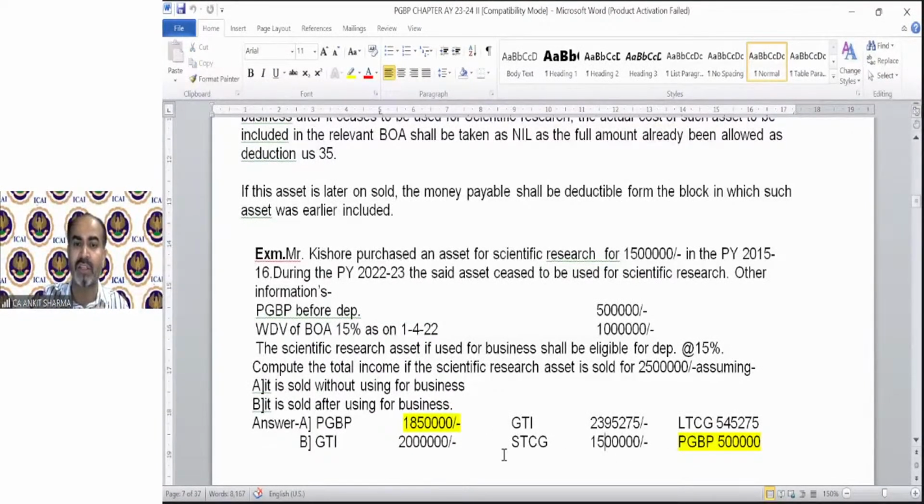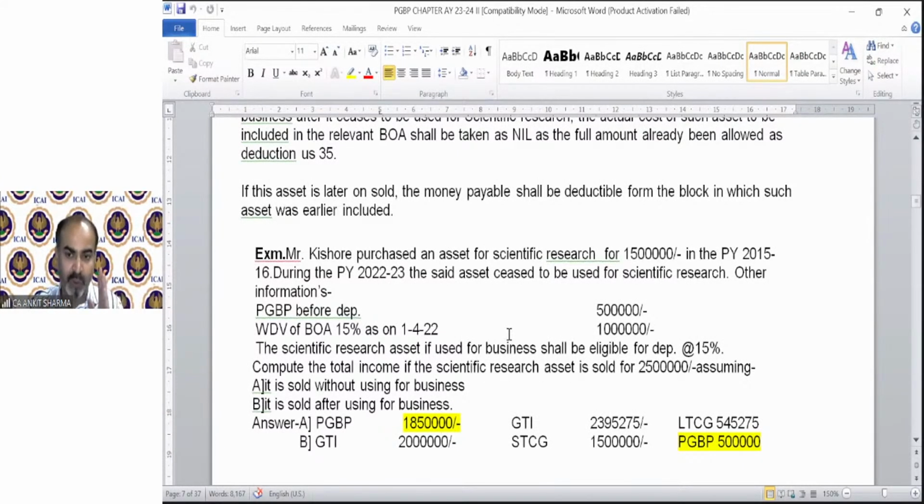You cannot calculate the short-term or long-term capital gain. You cannot find the correct GTA answer. You need to calculate only PGBP, part A and part B. So I have framed a question for you with the answer, but not the solution. This is homework for you. When we have our next class, I will ask who has solved it.